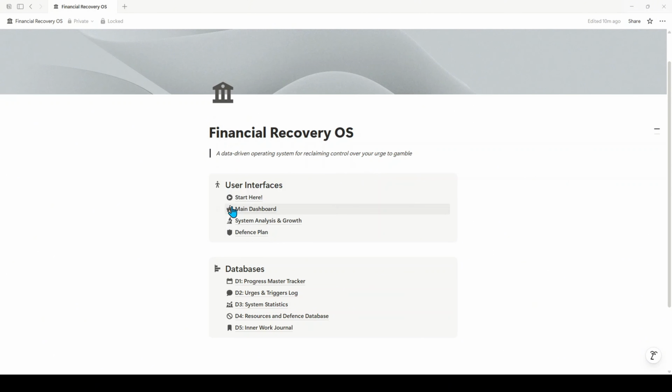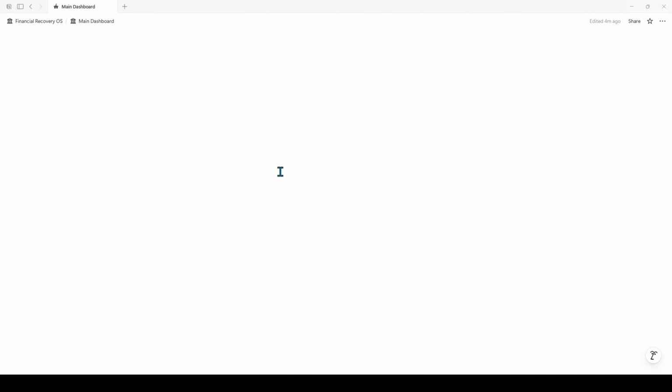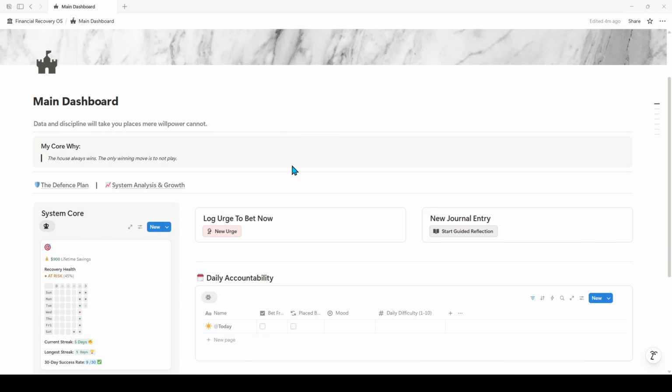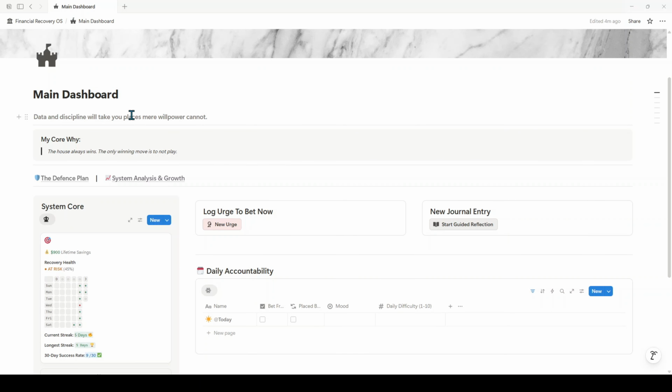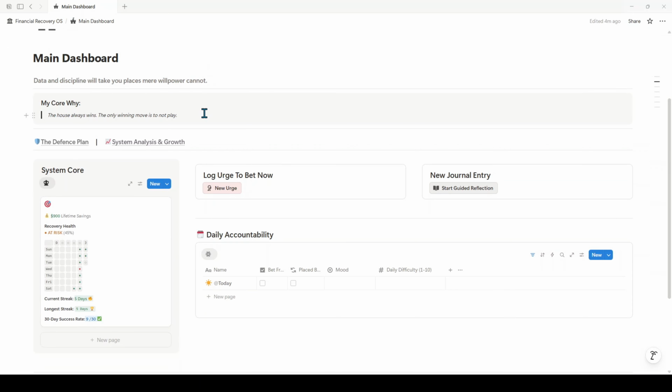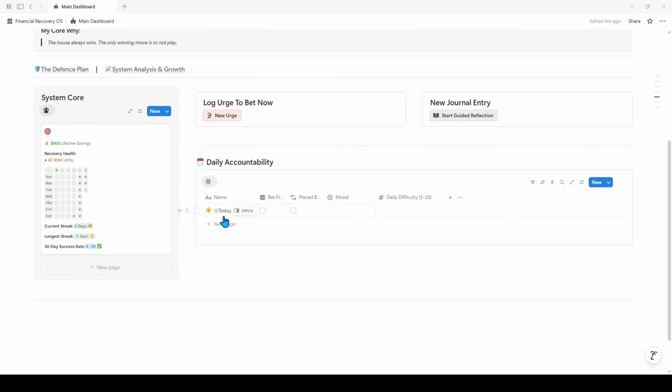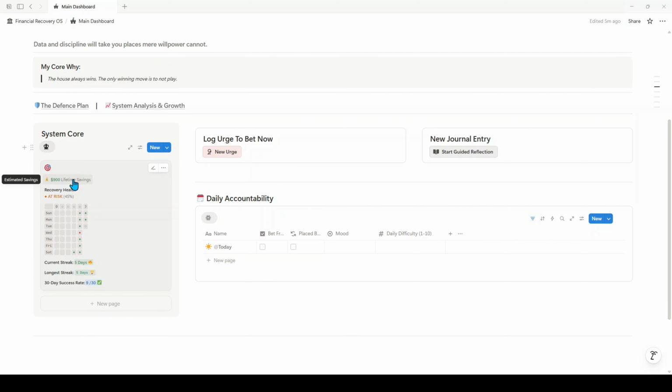So beginning with the main dashboard, this will be the main section that you interact with in the system. It'll have your core why, some sayings that help you feel that motivation, but then more analytical elements too. So it has the system core, where it tracks your lifetime savings based on your estimated losses per month, tracks your recovery health, which is based on your urge intensity and your streak clean. It has a calendar view similar to GitHub of days clean in green versus days where you placed a bet in red. Tracks your current streak, tracks your longest streak, and it tracks your 30-day success rate as well.